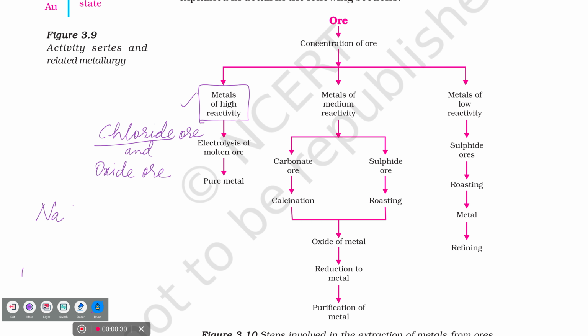So what is the symbol? How will you read out? NaCl. Which metal is present in this? Is it a high reactive or a low reactive? What is the name of the ore? Sodium chloride. Already we have studied that sodium will react vigorously with the atmospheric air or not? Yes or no? With the oxygen. So that's why it is preserved in the kerosene.